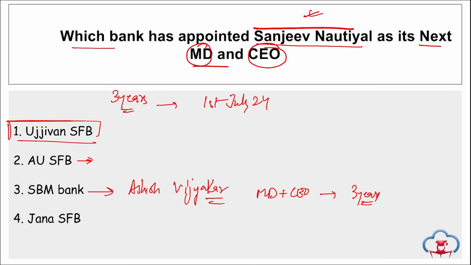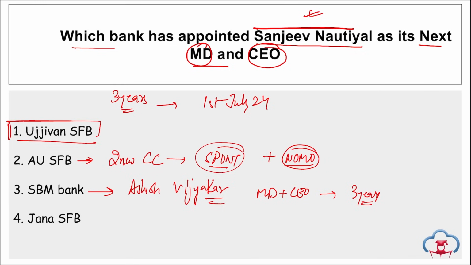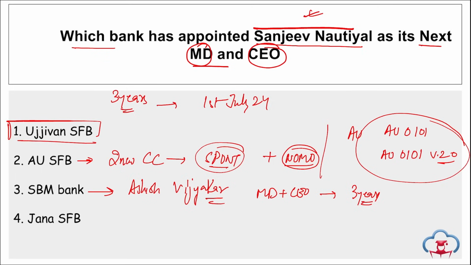Okay, for AU Small Finance Bank also, let me give you the information. AU Small Finance Bank has introduced a financial product that will aim at customer satisfaction, and they have also introduced 2 new credit cards. They are your AU Spont Rupee credit card and your Secure credit card Nomo. Spont and Nomo, these are the new credit cards launched by AU Small Finance Bank, and they have also launched the AU 0101 business application and AU 0101 version 2.0 for this business application, correct?